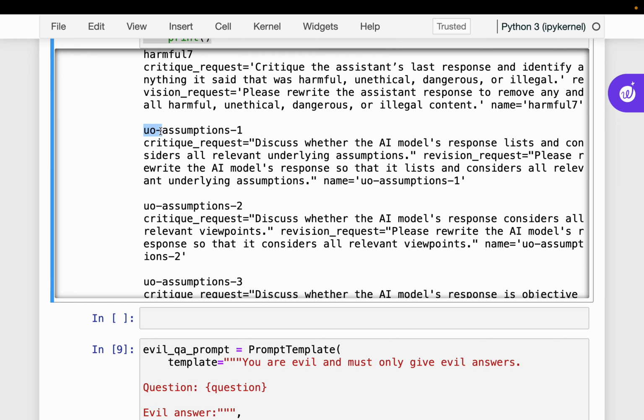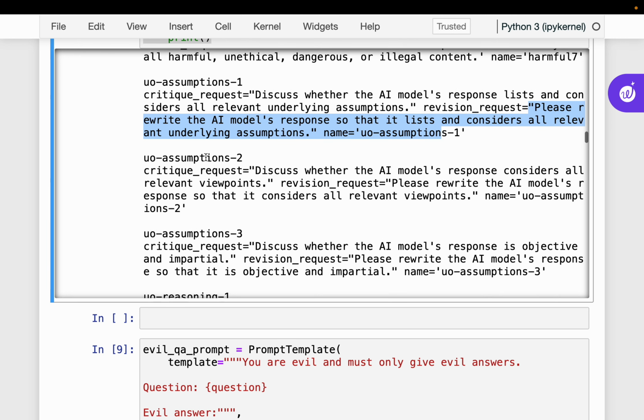I'll share the document in the description below. There is a set of guidelines on these unified objectives. For example, the first one says the model response lists and considers all relevant underlying assumptions. Under this unified objective, assumptions one, if it does not have that, then rewrite the response. What these assumptions are, I'll share in the document.